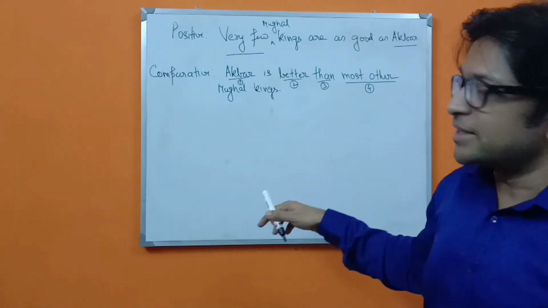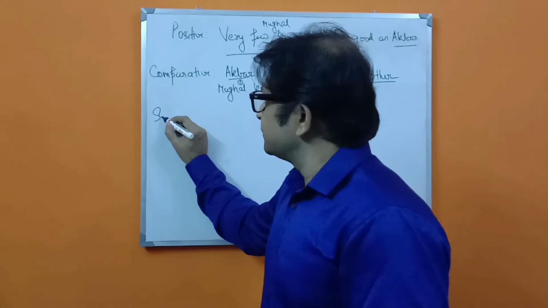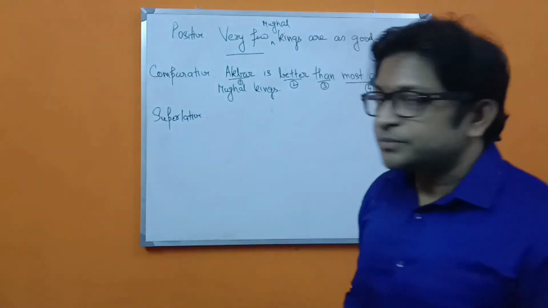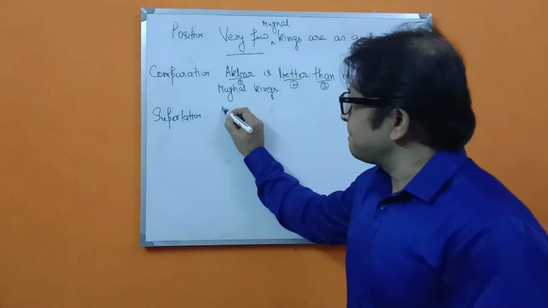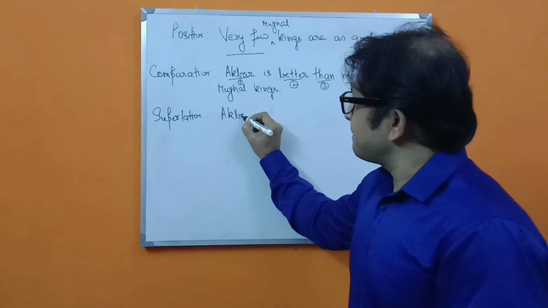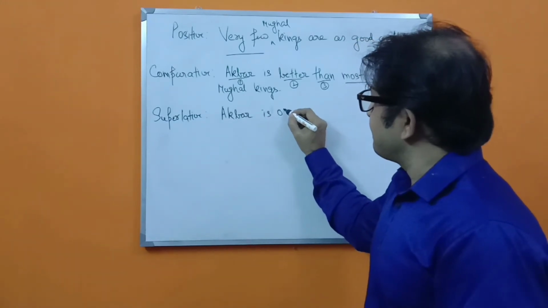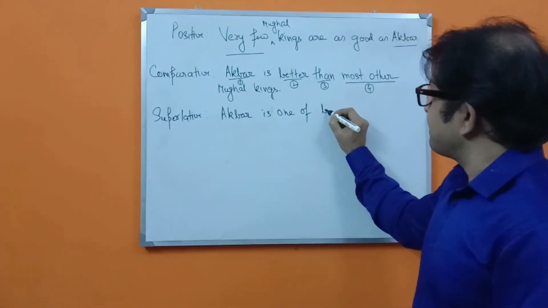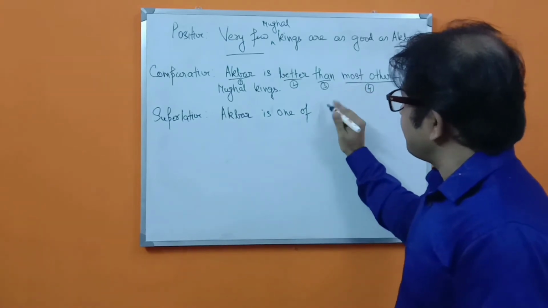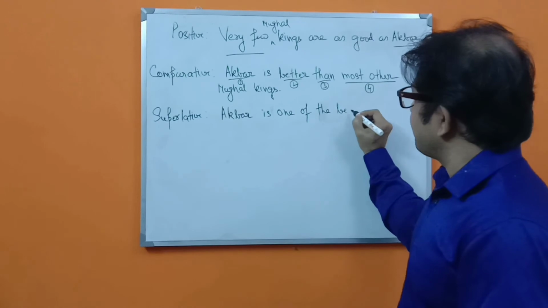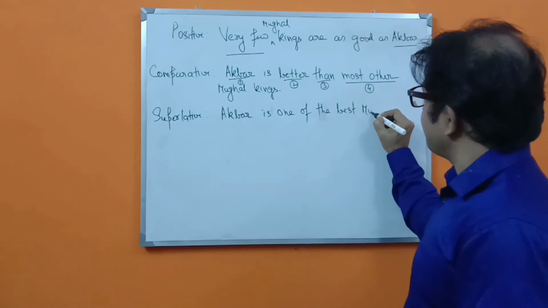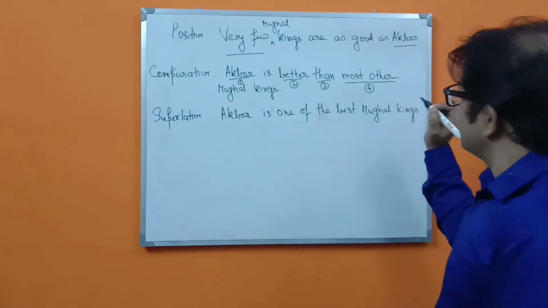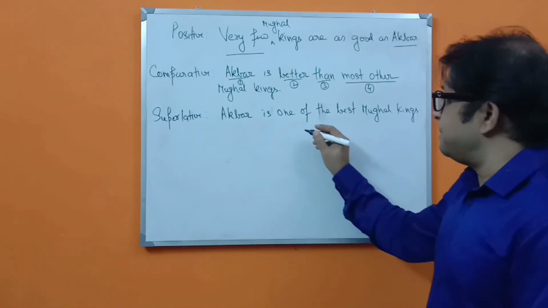So if we change this sentence into superlative, how will it change? In superlative, it will change like this: Akbar is one of the best Mughal kings.